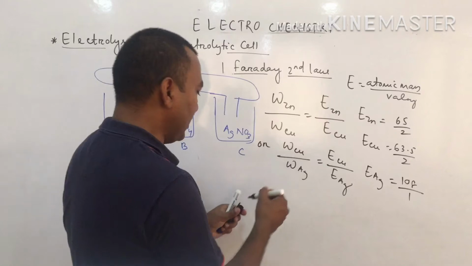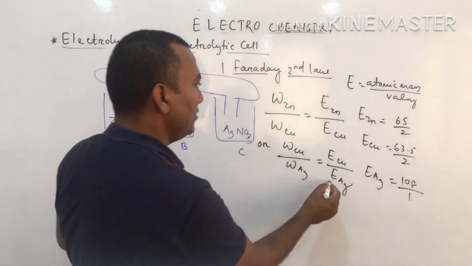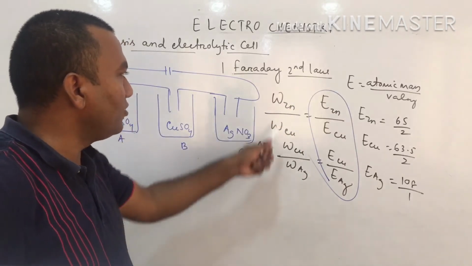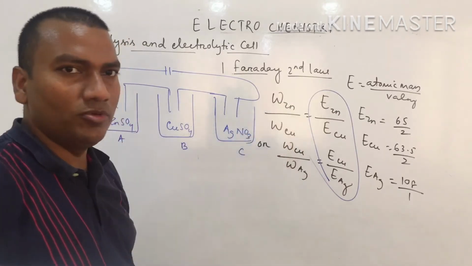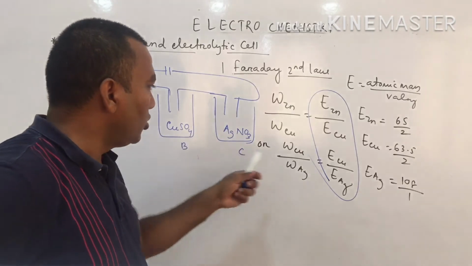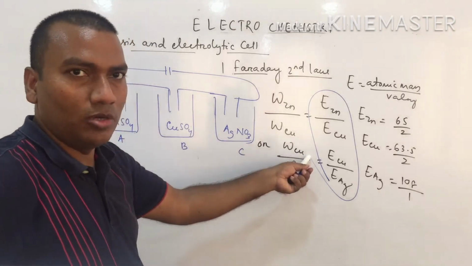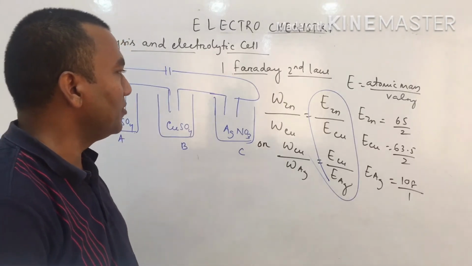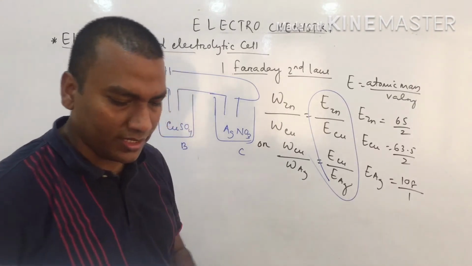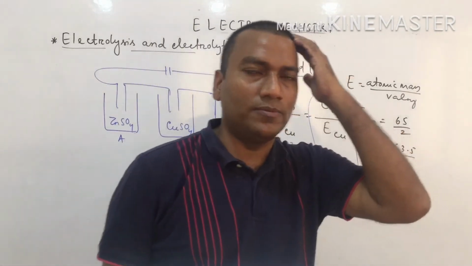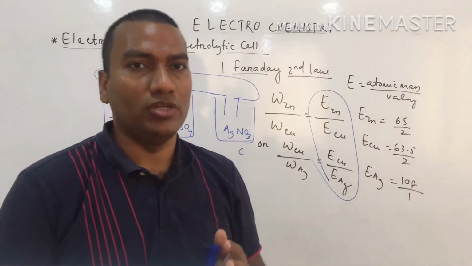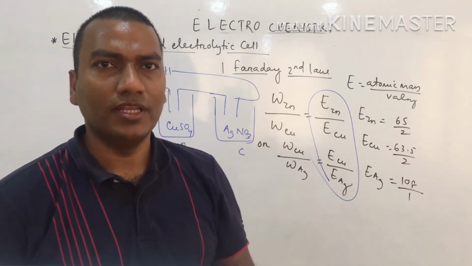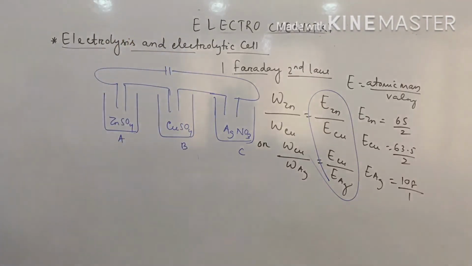So this data is always fixed because we know this. Only when the question comes, either W zinc, W Cu, or W Ag will be given, and we calculate W Cu or W zinc. So these are the questions that come. These are the two mathematical parts of electrolysis: Faraday's first law and Faraday's second law. Clear now?